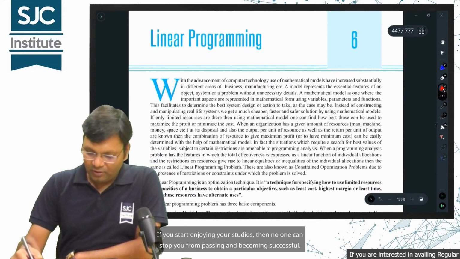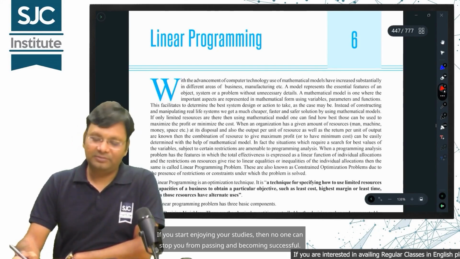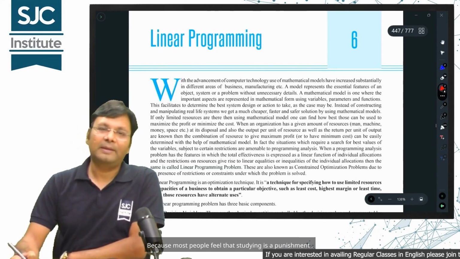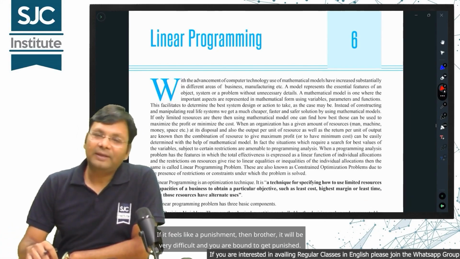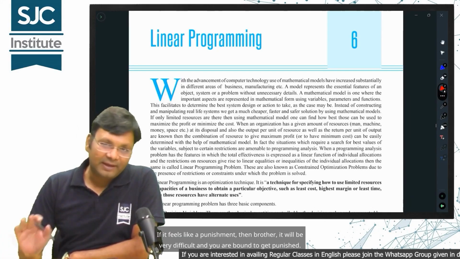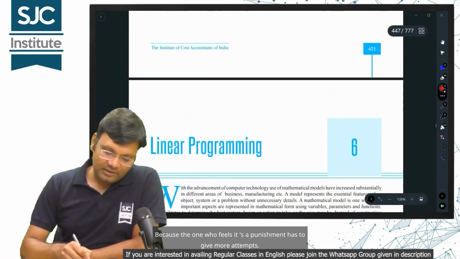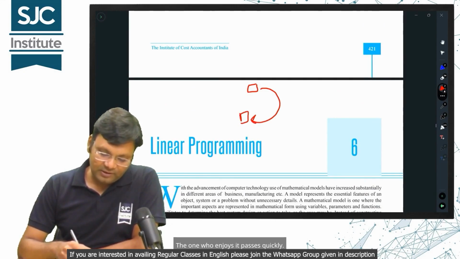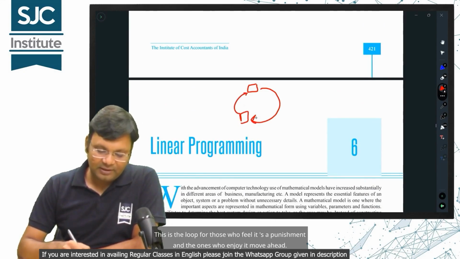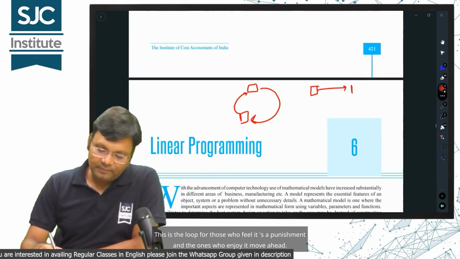If you start enjoying your studies, then no one can stop you from passing and becoming successful. Because most people feel that studying is a punishment. If it feels like a punishment, then it will be very difficult and you are bound to get punished, because the one who feels it's a punishment has to give more attempts. The one who enjoys it passes quickly. This is the loop for those who feel it's a punishment, and the ones who enjoy it move ahead.